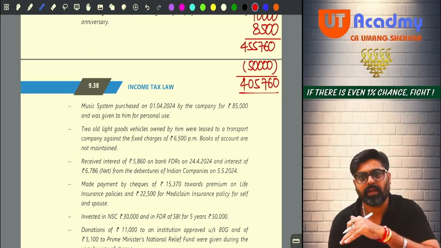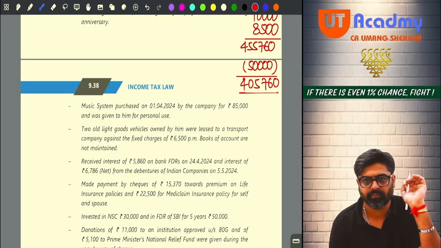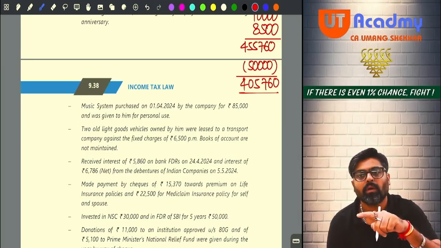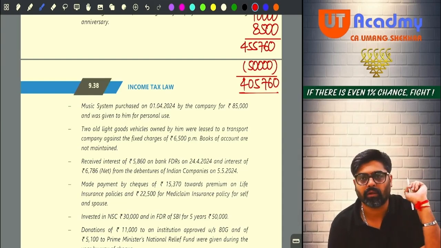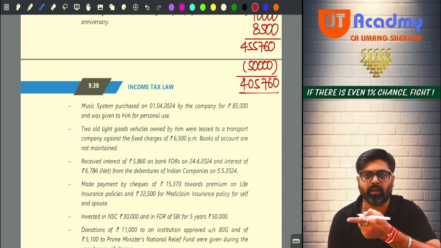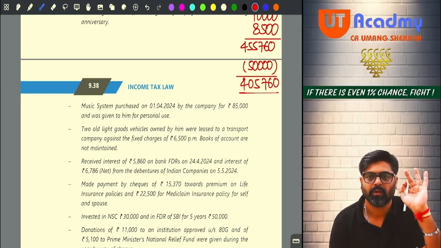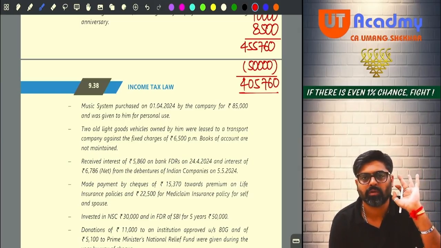Then don't maintain your books, don't get them audited. You cannot show a lower amount. If you want to show a lower amount, maintain the books and get them audited also. But if you are not maintaining your books, minimum 7,500 per month for each vehicle you are supposed to show.